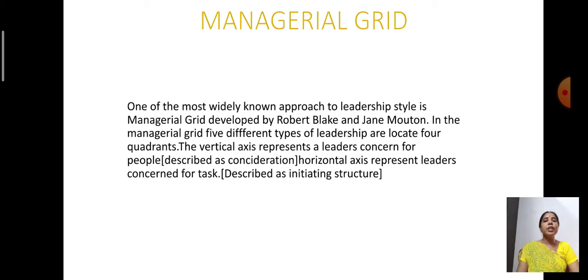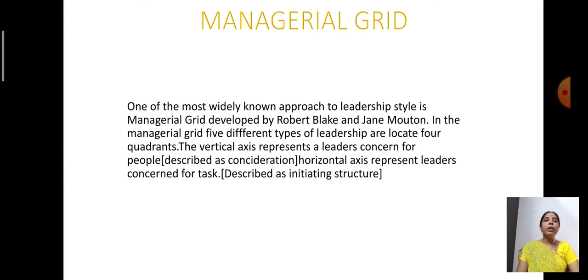Now in case of initiating structure, the leader adopting the initiating structure style mainly concentrates on the task accomplishment. He gives importance to the accomplishment of the task rather than the people. So that is the Ohio State University theory, wherein leadership styles are classified into two. One is the consideration style, second one is the initiating structure style.